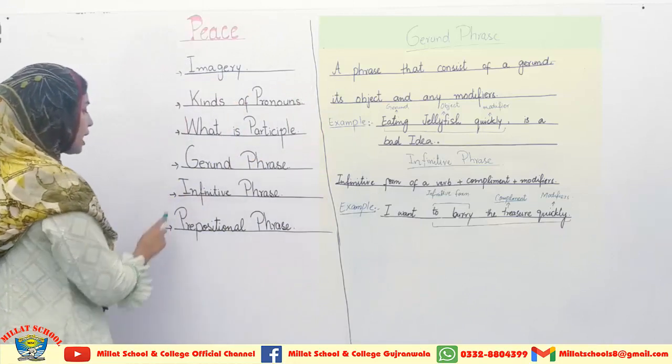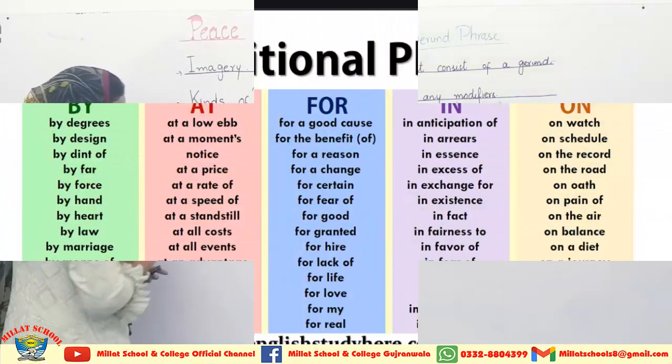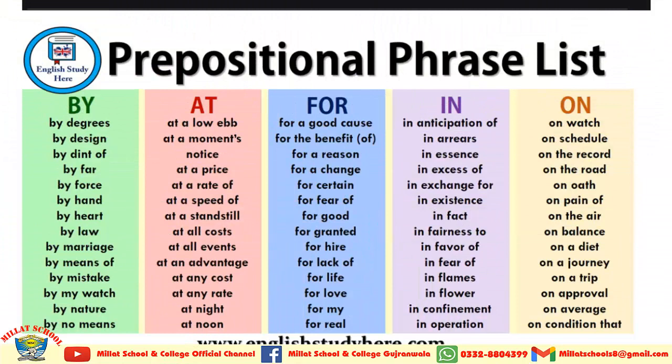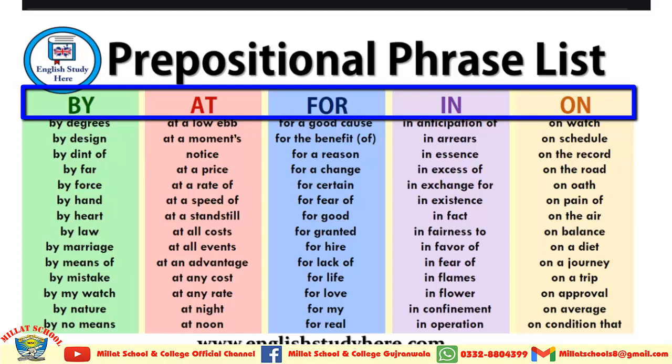Now I am coming towards the last thing, prepositional phrases. The prepositional phrase list is over here on the screen and I am going to explain this list in front of you so that you will be able to understand how this list will be helpful for you. Here is the list for prepositional phrases and here are 5 prepositions in front of you: by, at, for, in, on. And by following these, here is the list of things where I have shown you how you can use all these prepositions.